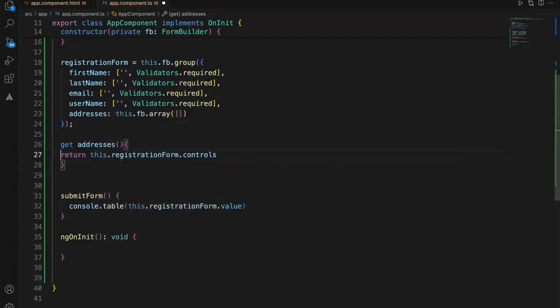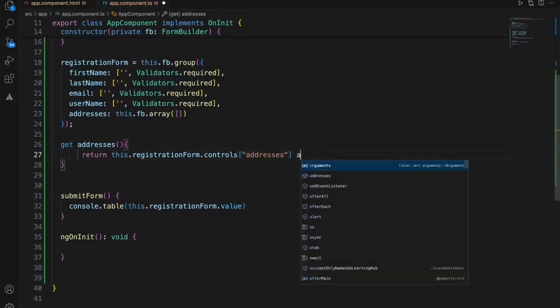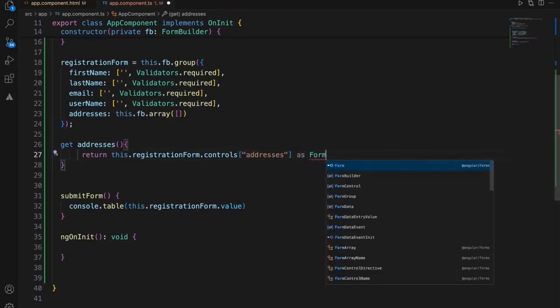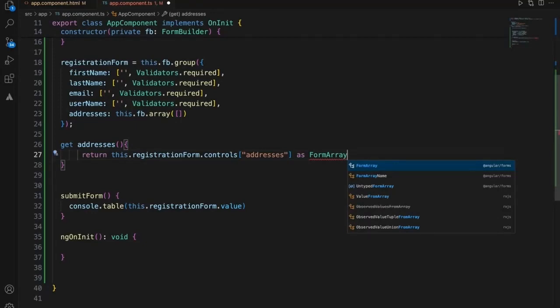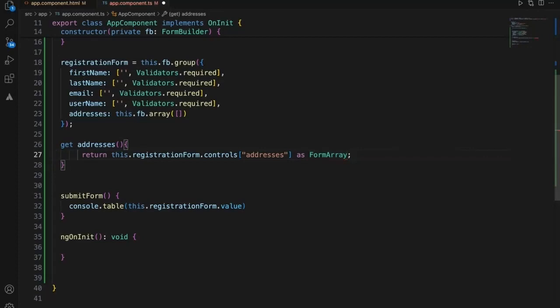All these are form controls: first name, last name, email, and addresses. So we are trying to get hold of this form, and within that, the controls, the control that we need being addresses. Whatever I get from this, I want to pass as a form array. Of course it is an array, and we need to import this form array. I will use this one in the UI HTML so that I can get hold of multiple addresses.